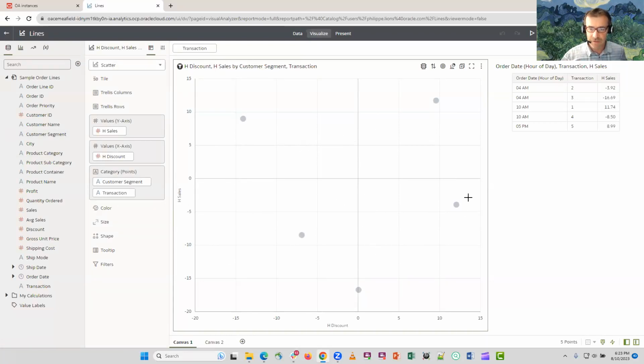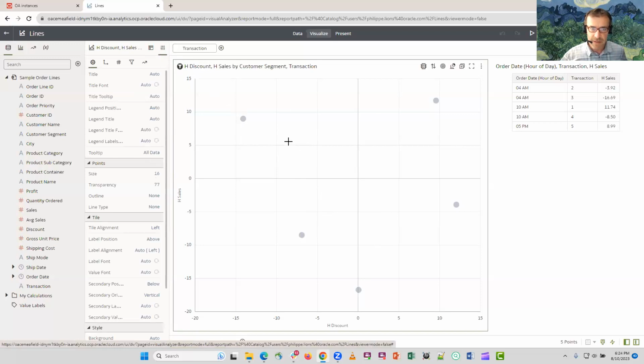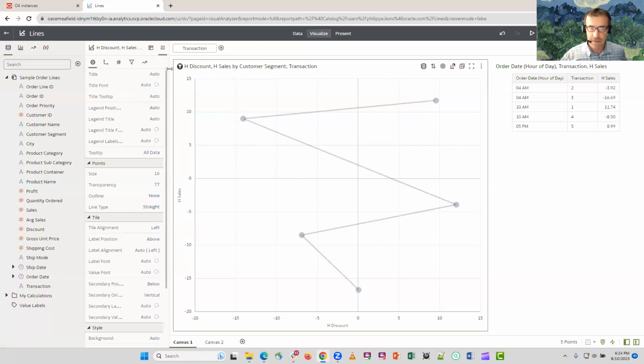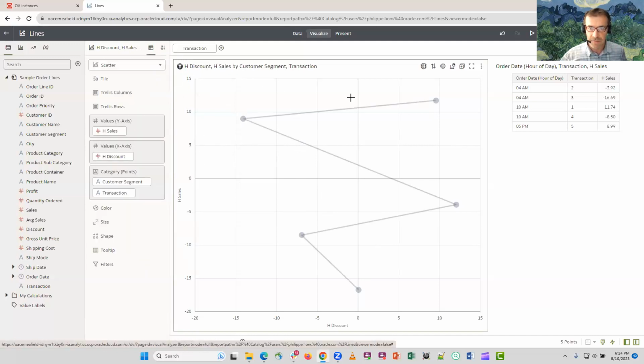But I have no evidence on how this happened either over time or over that sequence, except that now in Oracle Analytics, in the scatter properties here, I have an option to connect the dots with a line, and this will use a sequence that is buried in the grammar itself. So here in my grammar, I have customer segment. Whatever my sequence is defined by my categories, I started here, then went down on discount and remained low, high on sales, then went high on discount, and so on.